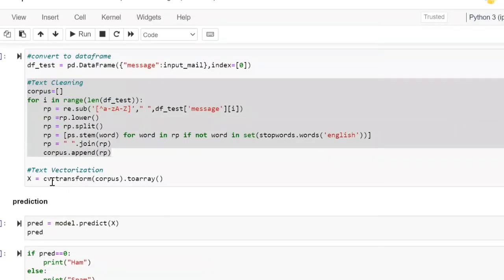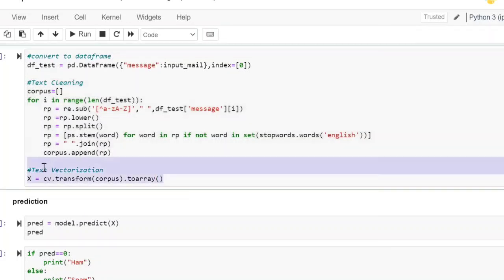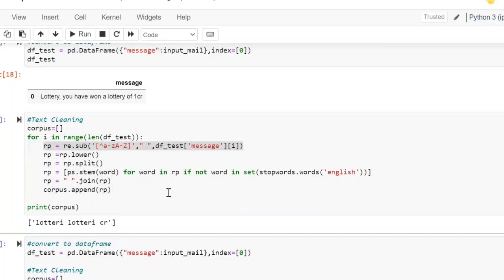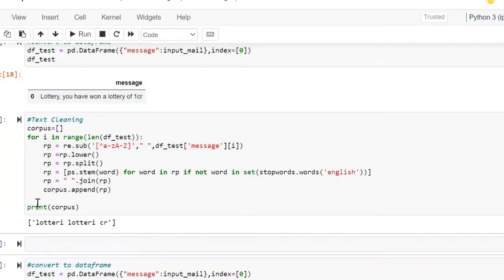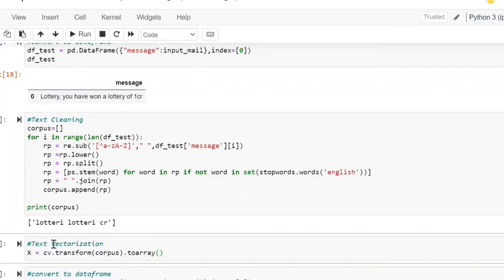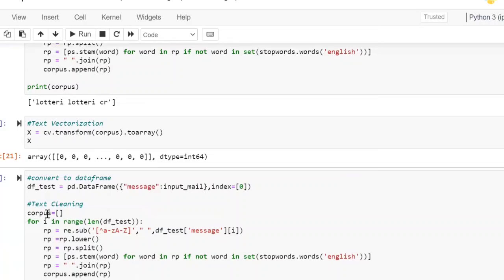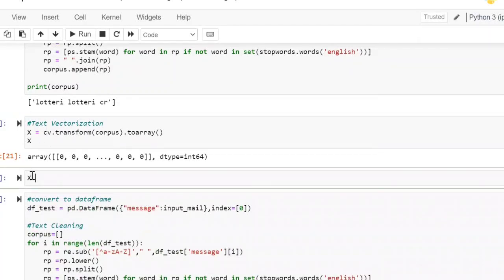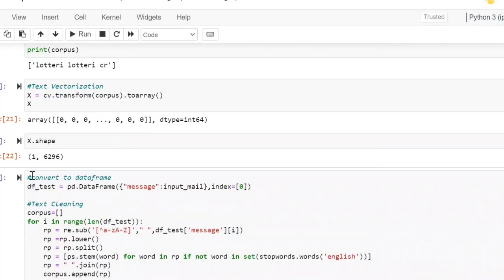Once you apply the cv.transform, you are not going to do fit and transform. You are doing only the transform. If you apply the transform and check your X, with X.shape, you see one row with 6,296 columns.